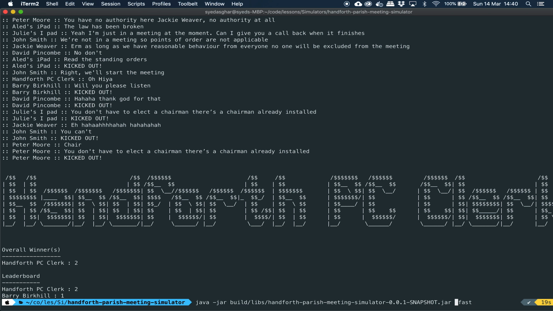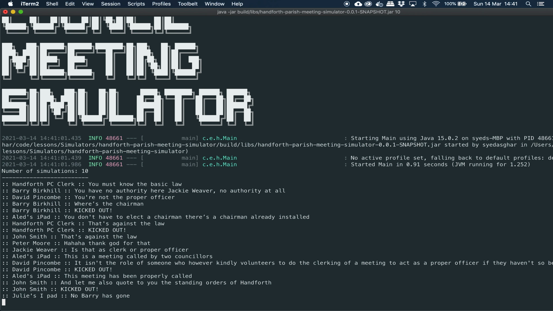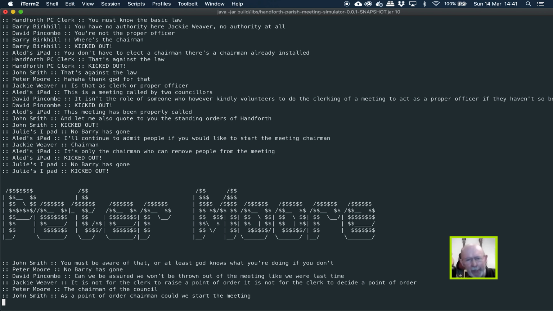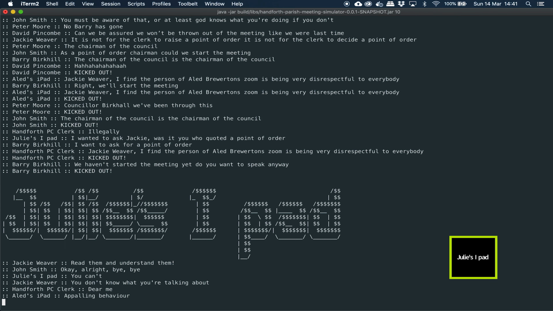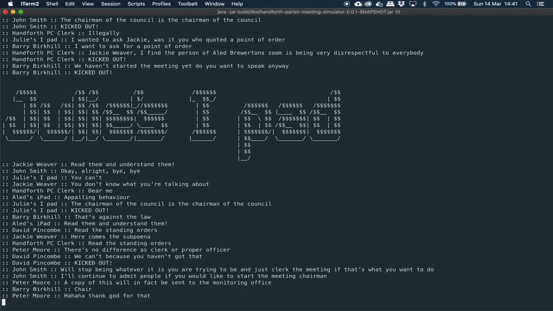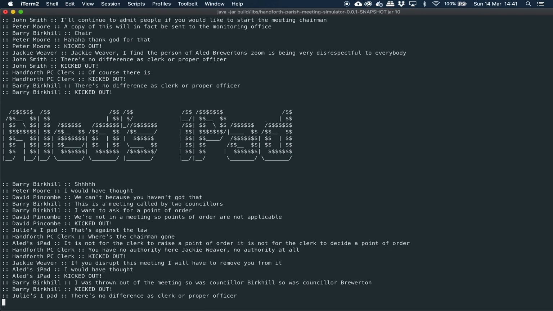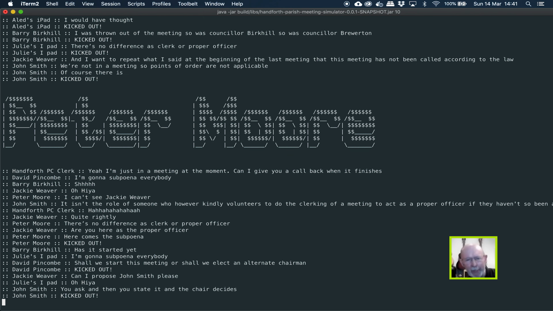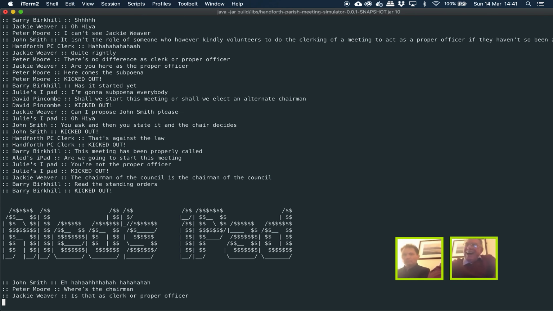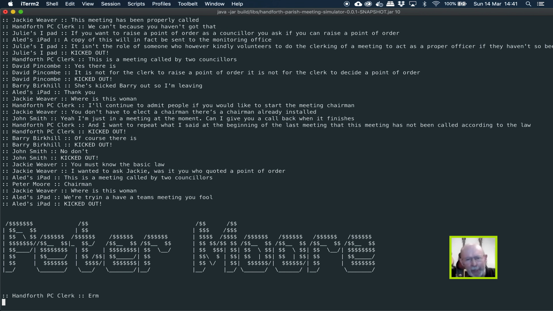So let's run it again, but this time as a final demo, just with 10 simulations, and let's see how that looks. Okay, so Peter Moore has won the first one, and quite a few late kickouts. Julie's iPad has won the second one. Okay, we've got Alad's iPad, which is actually 2 people. We've got Peter Moore. Pretty even distribution so far. Alad's iPad, I think that's the 2nd time he's won.